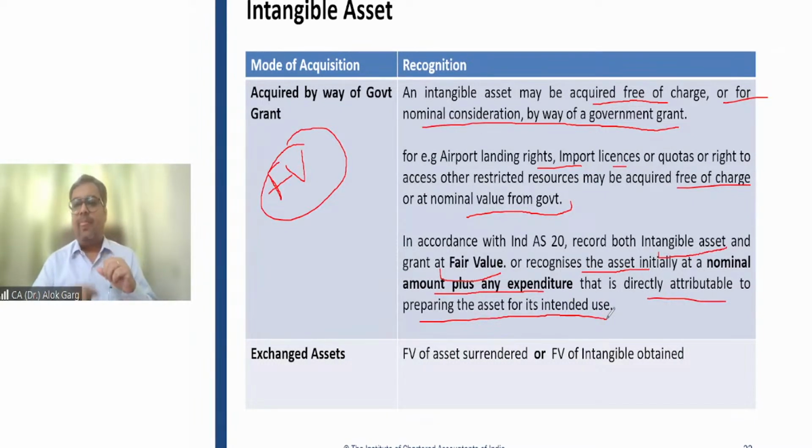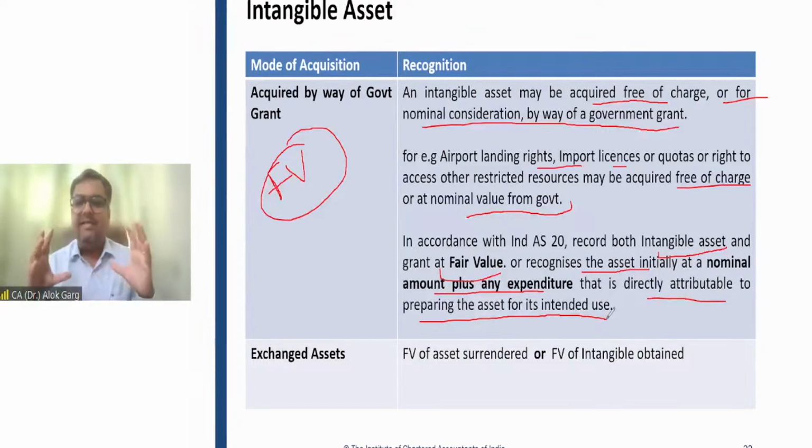So let's say the government has given a mining right free of cost to a company, right? And the fair value, the market value of the mining right, is 5 lakh rupees. So in the first option, you will recognize the intangible asset, which is the mining right, at 5 lakh rupees, and you will recognize the government grant at 5 lakh rupees. So the accounting entry will be mining rights account debit to deferred government grant 5 lakh rupees.